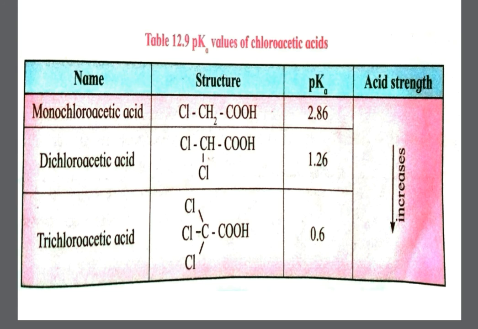In dichloroacetic acid, two chlorine groups are present. Therefore, pK is 1.26. And in the last, there are three chlorine groups. That is, the acidic strength of trichloroacetic acid is higher than mono and dichloroacetic acid. In short, the more electron withdrawing groups, the more is the acid strength.